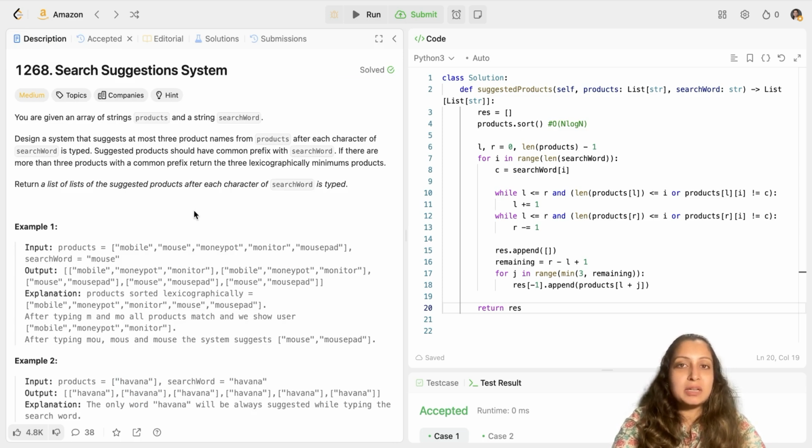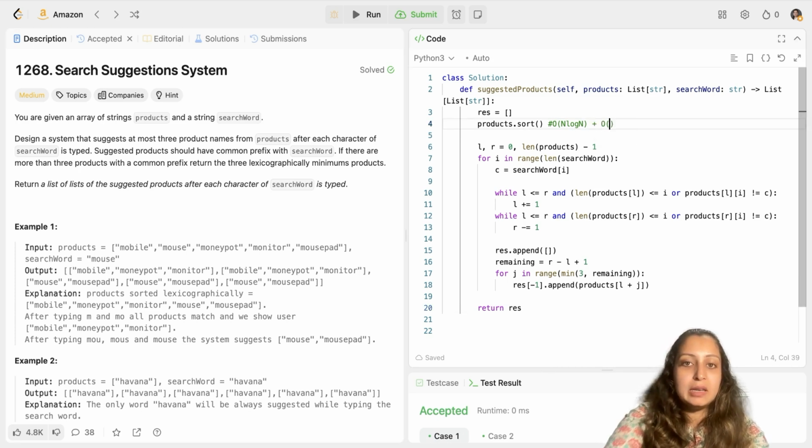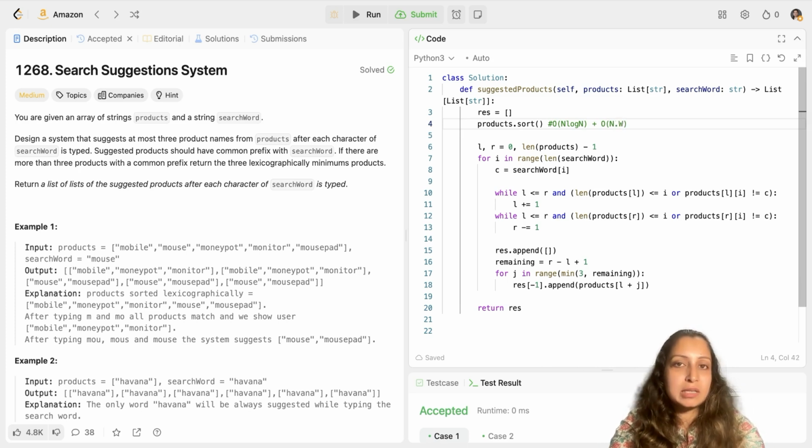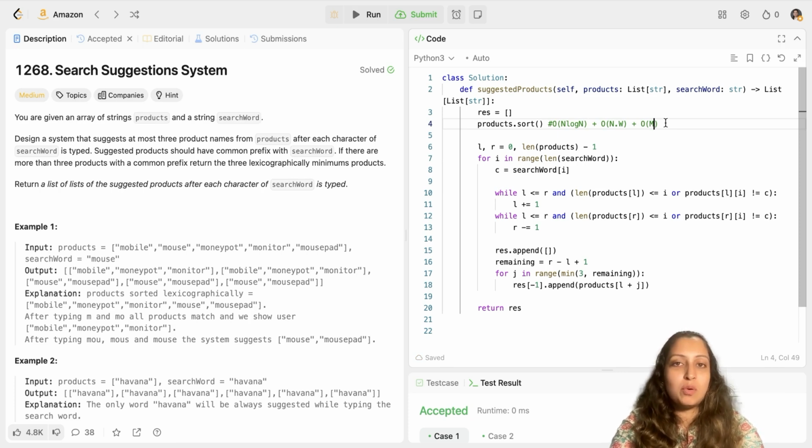Now the time complexity, as I've already told you, would be O of n log n plus O of n times W. In the worst case scenario, you will be going through a word of length W, and n is your number of words in the products list, plus O of m, where m is the length of the search word, whatever word you are searching for. So that's your time complexity. Space complexity would be O of 1.